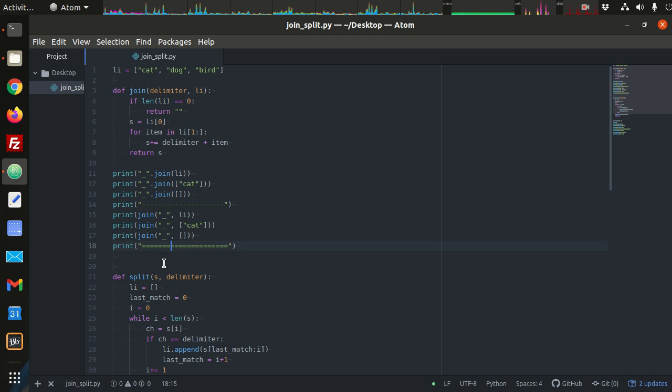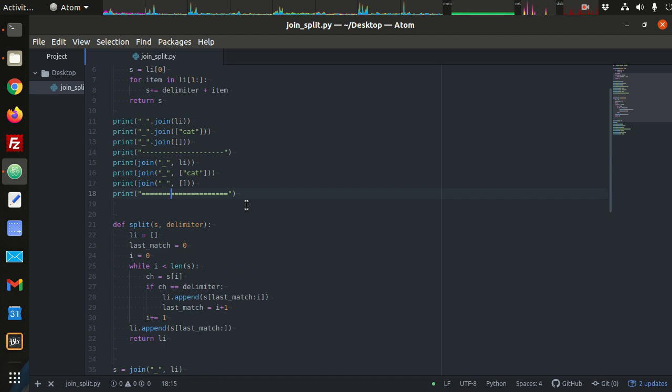And again, this is especially useful for files. If you open a file and you want to get the lines of text in that file, you could split over the newline character, right? And that will give you the lines of the file. And if you had a list of elements that you wanted to put into a file, one element per line, then you join them together with the newline character and then write the data to a file. All right? So that's about it for this video.